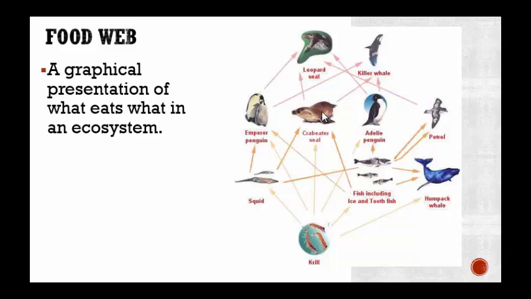Here we have a crab-eater seal. The arrow is going to the leopard seal. The crab-eater seal, you can think of going into the stomach of the leopard seal. Here we have some krill. Krill are eaten by squid. They are eaten by the emperor penguin. They are eaten by the crab-eater penguin. They're eaten by fish, the humpback whale, and some other things on here. So all you got to do is follow the arrow. The humpback whale eats fish and eats the krill. You can follow the arrow to find out what eats what.